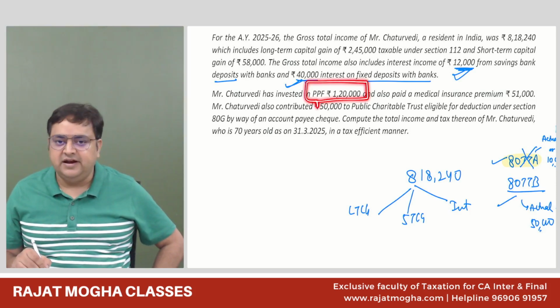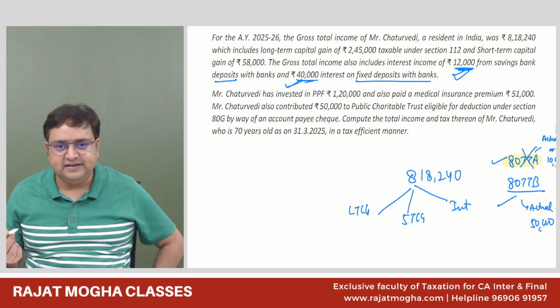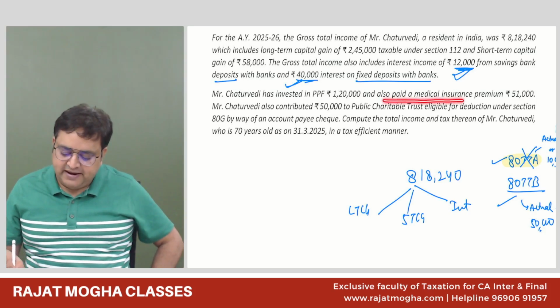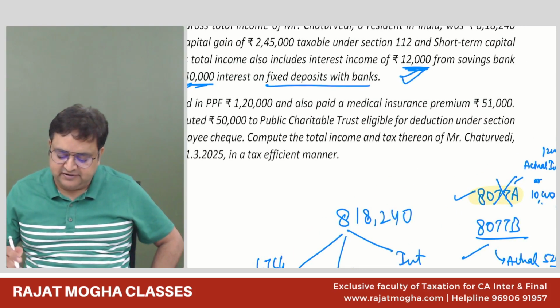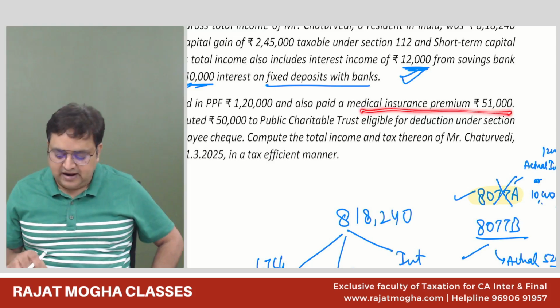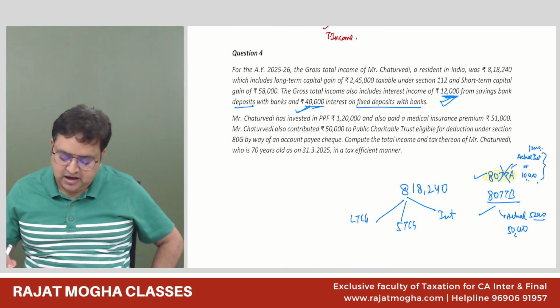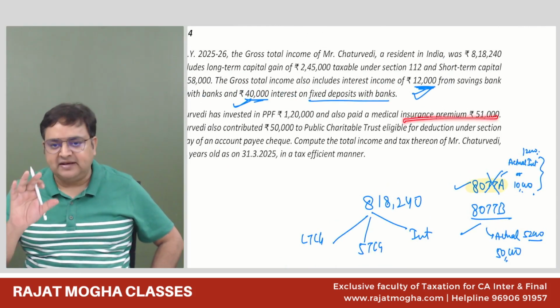80C deduction: PPF, Public Provident Fund. He also paid a medical insurance premium of 51,000. Tell me which deduction this is? 80D. And this person is a senior citizen. How much will you give him? 50,000, maximum 50.